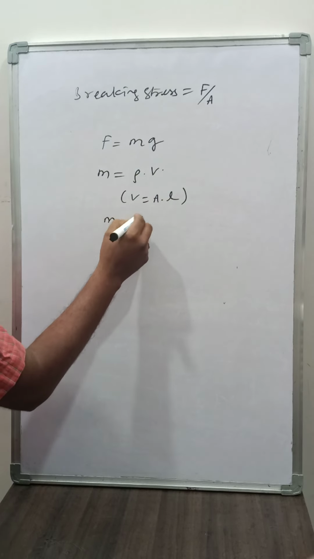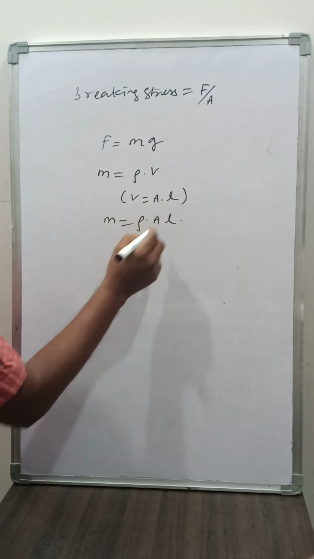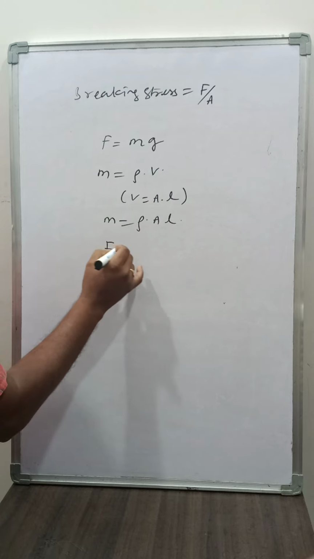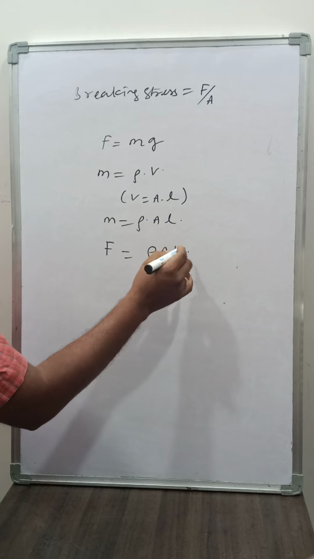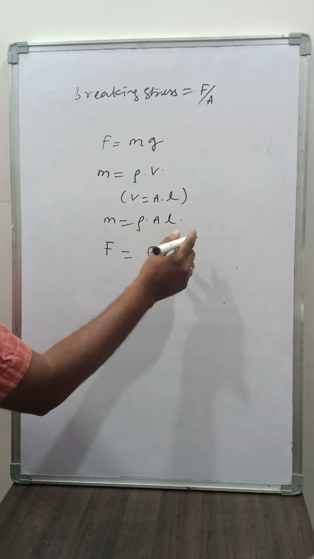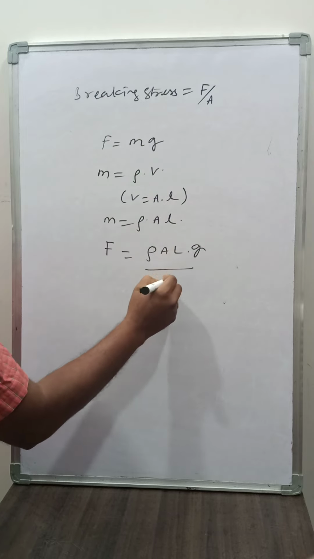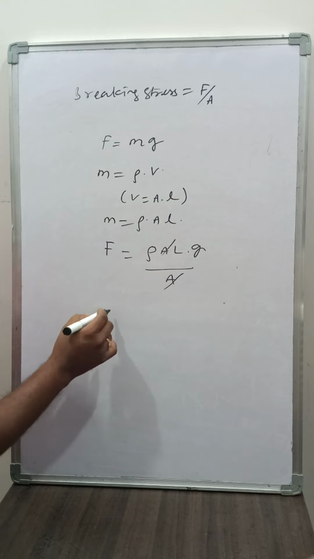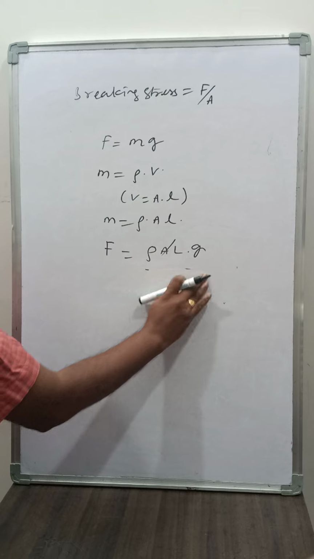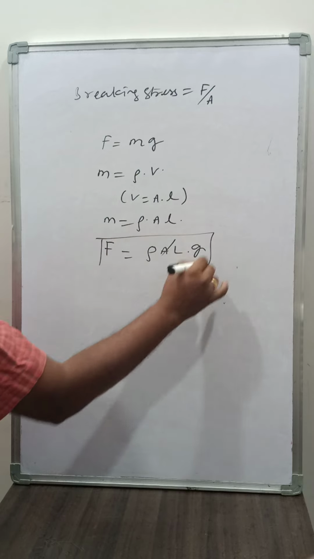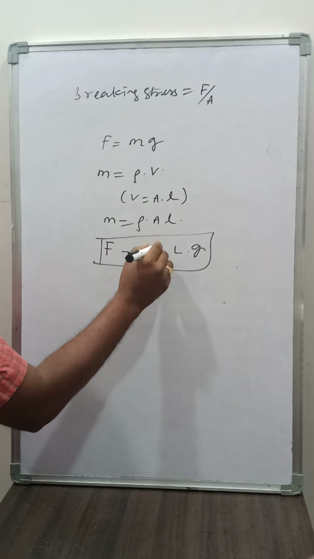So we can write F is equal to rho A L g. Therefore F is equal to rho A L g.